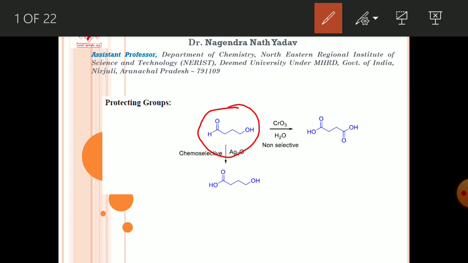If you treat this one with chromium trioxide, you will get a dicarboxylic acid. So this is a non-selective oxidation, where oxidation of the aldehyde as well as the alcohol functionality is happening. But if you use silver oxide, silver oxide can oxidize only the aldehyde to carboxylic acid. So you will get this compound having COOH and OH groups.